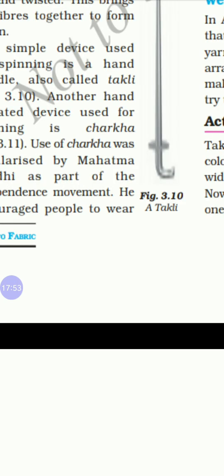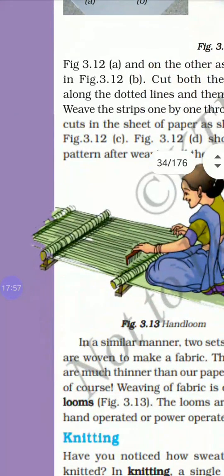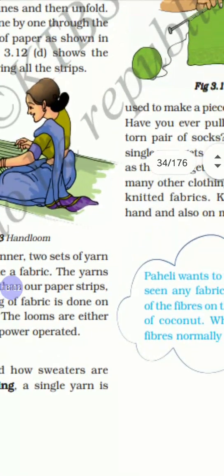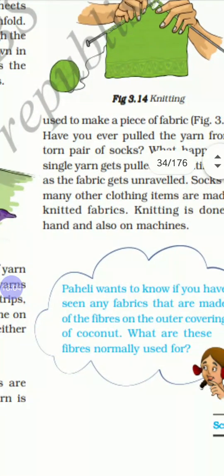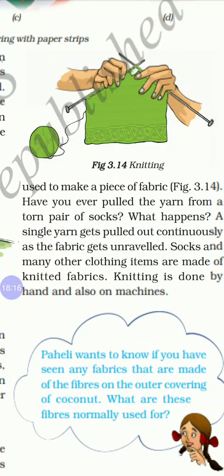We were discussing knitting. Using a single yarn, we make a piece of fabric, like you can see where the knitting is done and how it is done. We convert yarns into fabrics. You can also pull the yarn from a torn pair of socks. What happens?